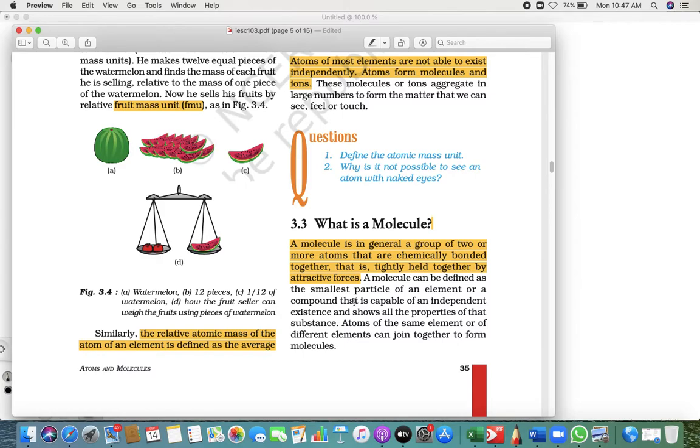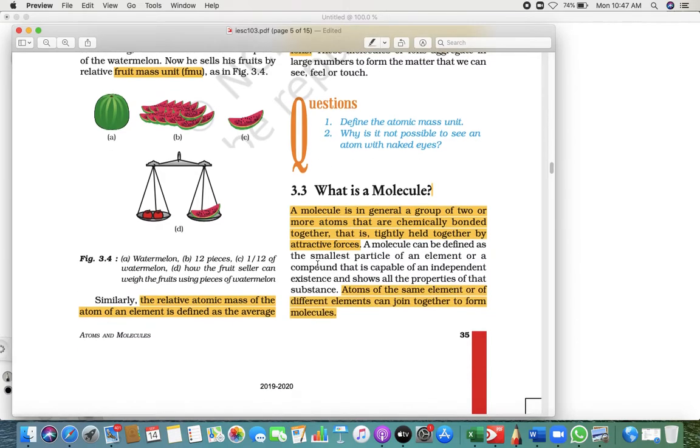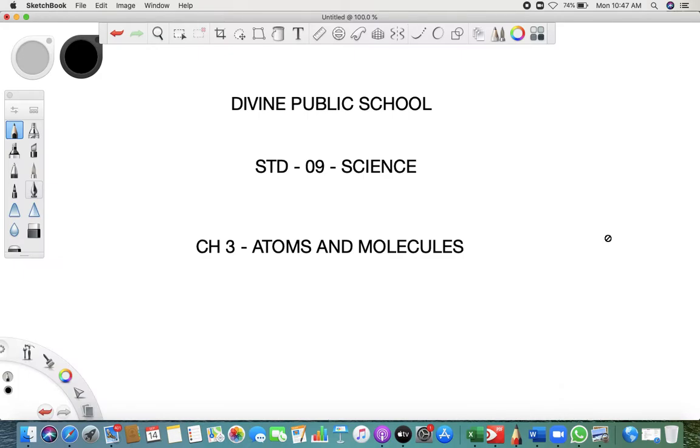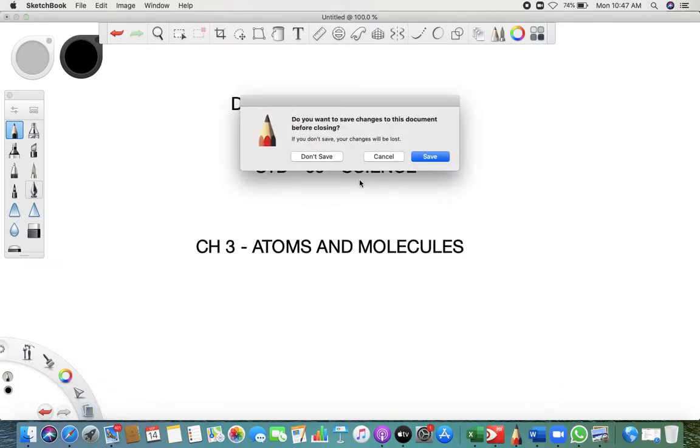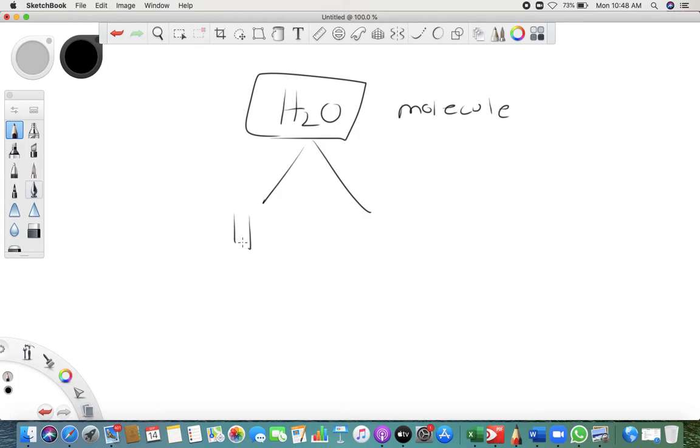A molecule can be defined as a small particle of an element or a compound capable of independent existence. For example, atoms of the same element or different elements can join together to form a molecule. For example, H2O is water, that is a molecule. Now what are the atoms here? Hydrogen and oxygen are atoms. Together we call it a molecule. There are two atoms of hydrogen and one atom of oxygen. Clear? Got it?